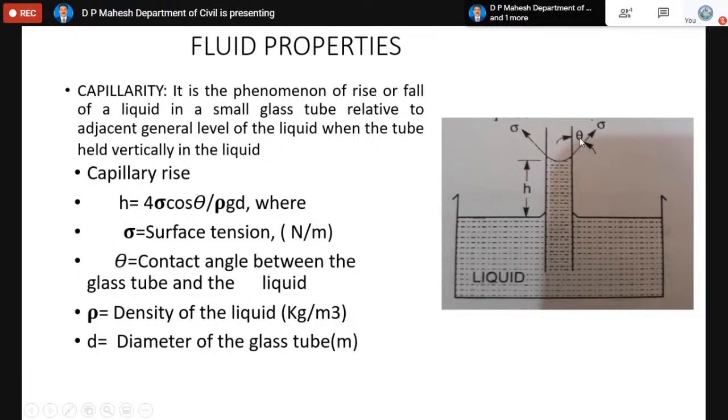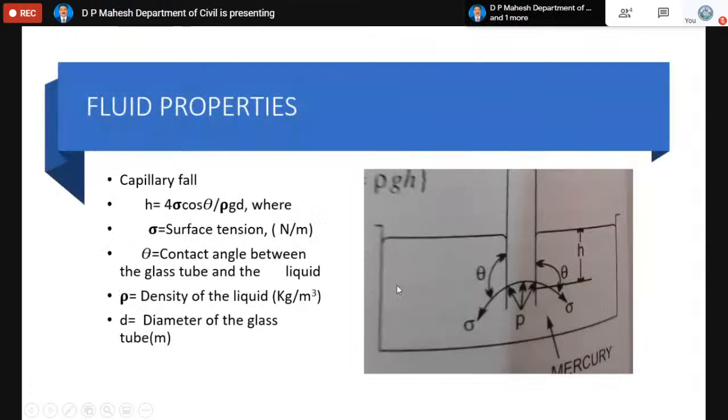It is the contact angle between the glass tube and the water. Rho is the density, and D is the diameter. If you know the theta value, the surface tension value, and the diameter of the glass tube, we can find H, the capillary rise. Since surface tension is a force, its unit is Newton, but it is always expressed per unit length, so its unit is Newton per meter. Similarly, theta is the contact angle, rho is the density, and D is the diameter of the glass tube.